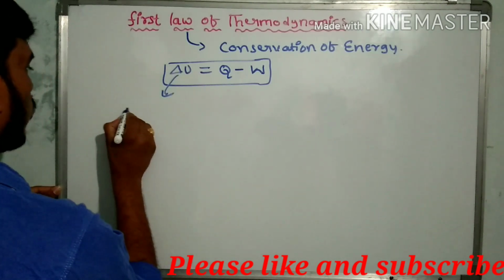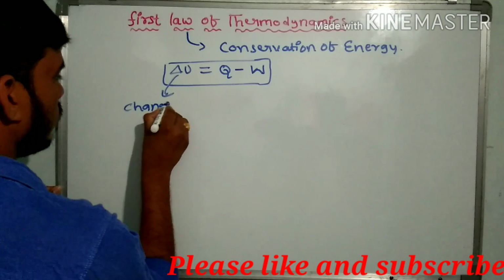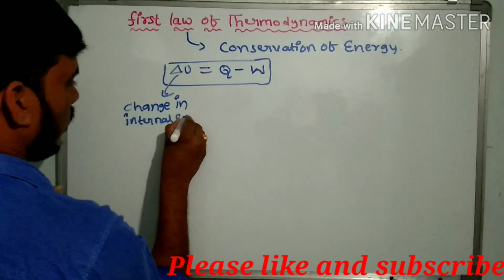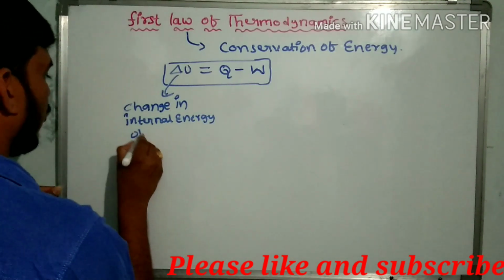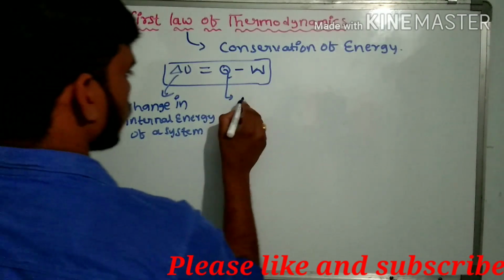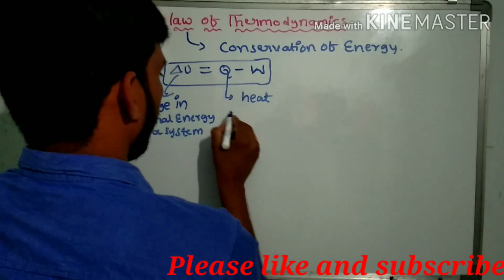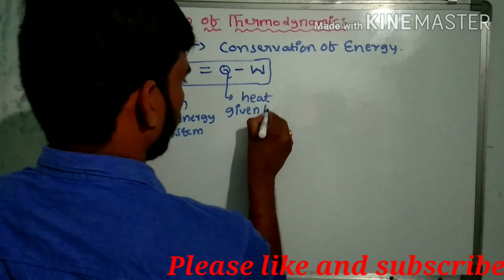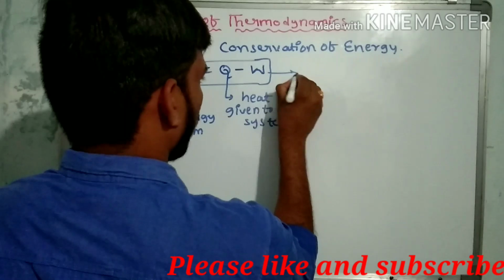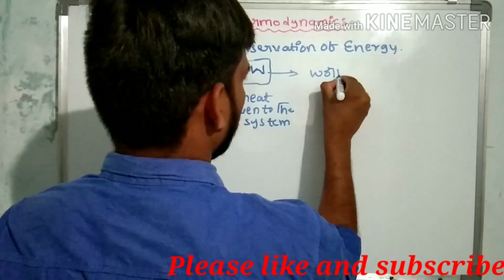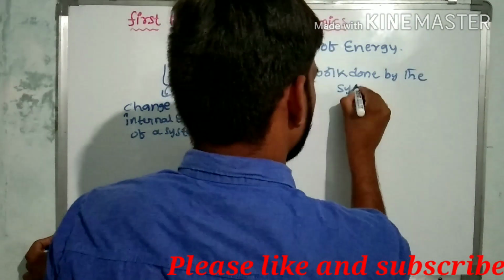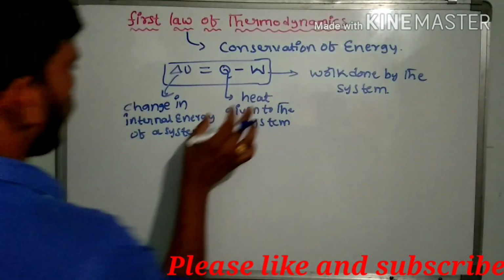It means dU is the change in internal energy of a system. Q is the heat given to the system. What is W? W is the work done by the system. This is the first law of thermodynamics.